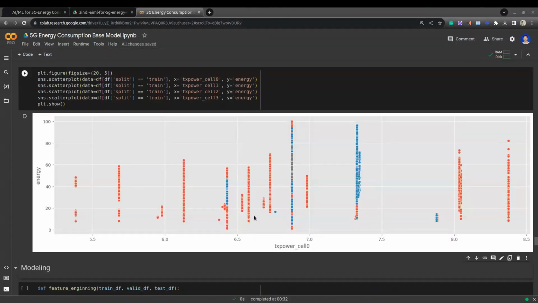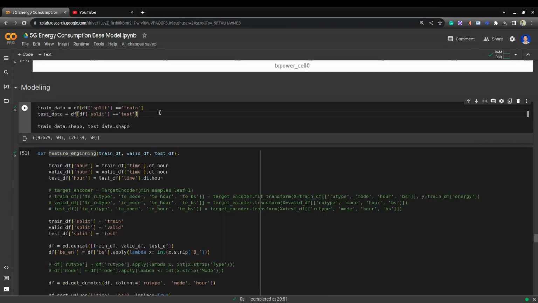From the EDA we can conclude that there are some feature values that are present in train data but not present in test data. There are also some feature values that are present in test data but not present in train data. So while building the model, we have to consider those factors and build our model accordingly. Now we'll go to the model building part.